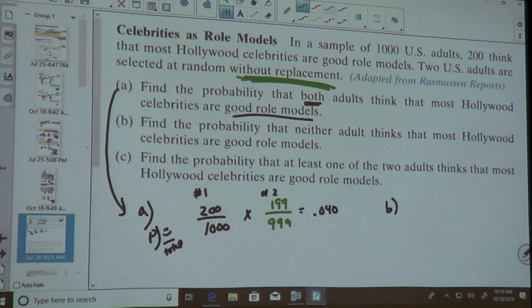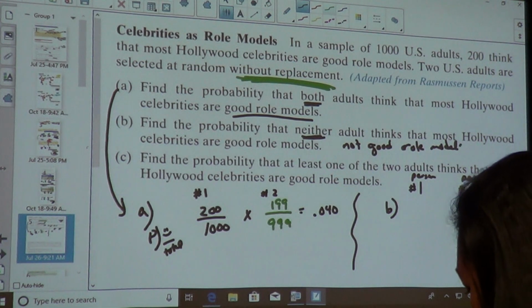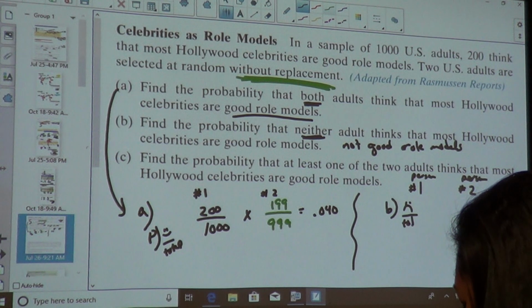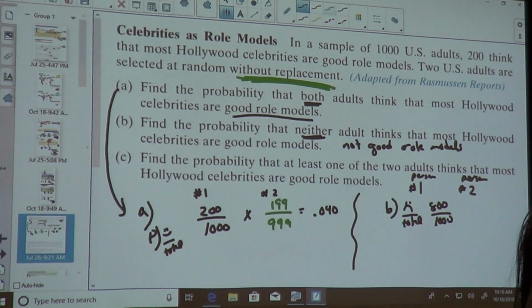Now, let's go to part B. We're still asking 2 people. This is person number 1. This is person number 2. But this time they say they are not good role models. So how many people said they're not good role models out of the total? 800 out of the 1,000. So 200 people liked them, the other 800 people don't.